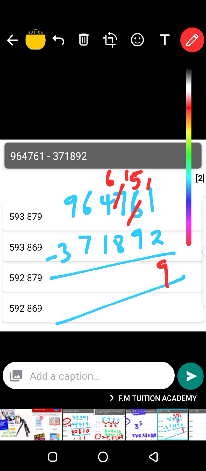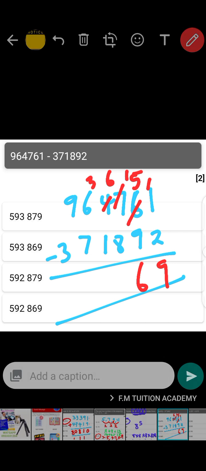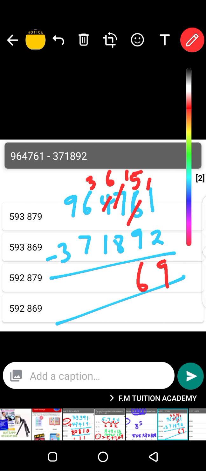It is 6 there. And then what do you have? 6 minus 8, it can't, so you get 1 from 4. 4 will become 3. And then you add 1 to 6, it becomes 16. 16 minus 8 is actually 8.